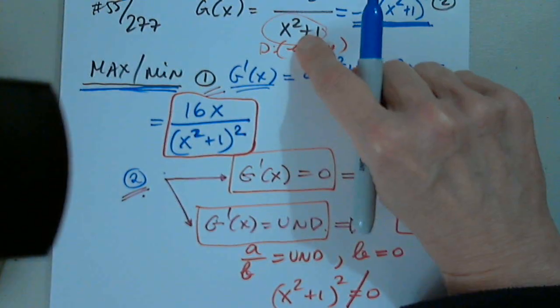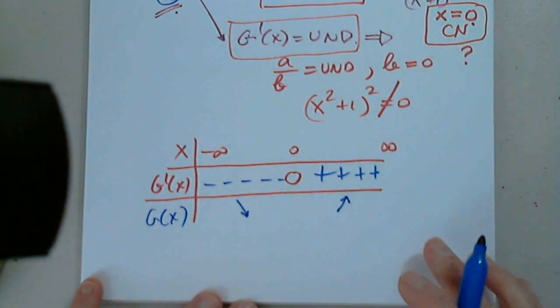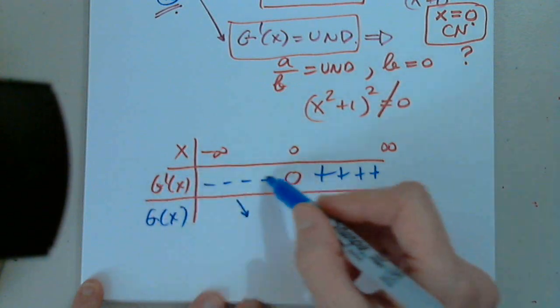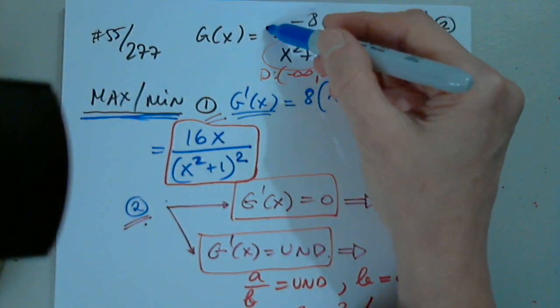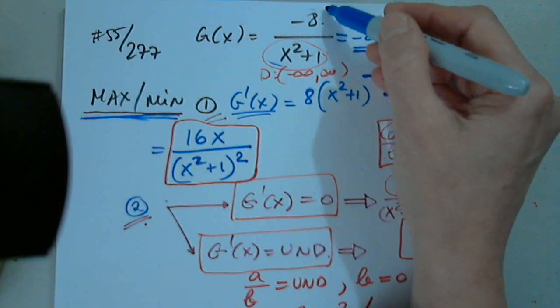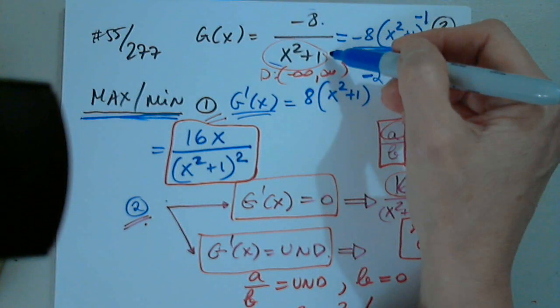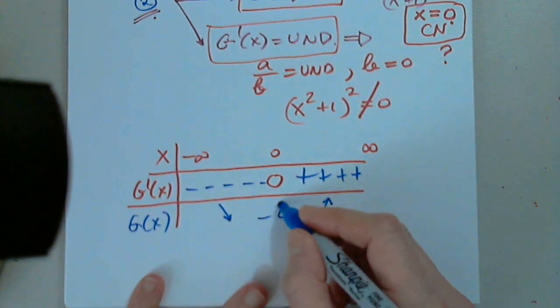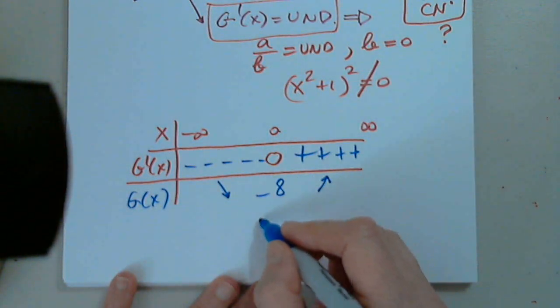What type of point is this? And now I will plug it in because I want to determine that point. So this is g of x, g prime, and then g of x. So let's plug in 0. Can anyone plug in 0 here and tell us what you get? It's -8. That's it. So can anyone tell us what type of point is 0, comma, -8?